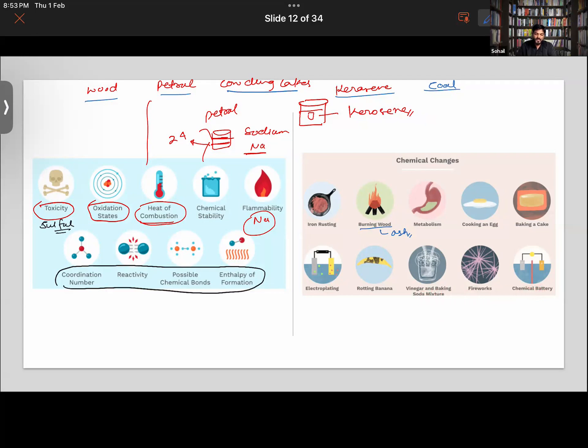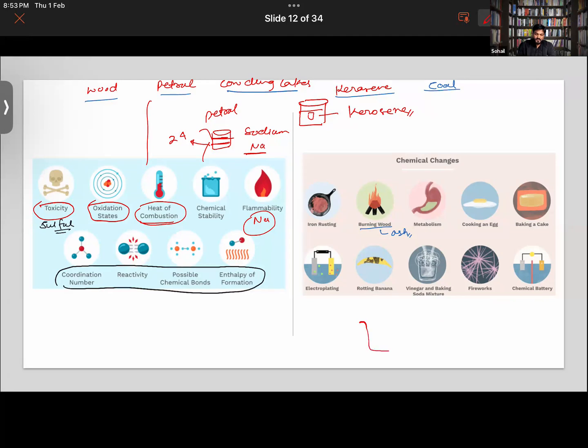Earlier, in the previous class, I told you that when electricity passes through a conductor, it can produce different types of effects. It can produce a magnetic effect and it can cause chemical effects also.